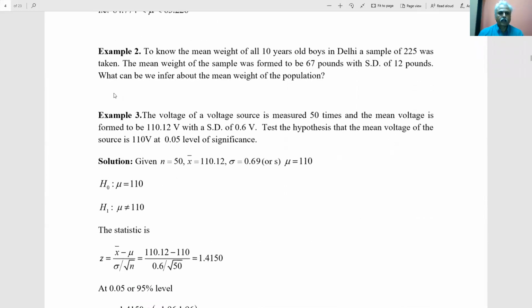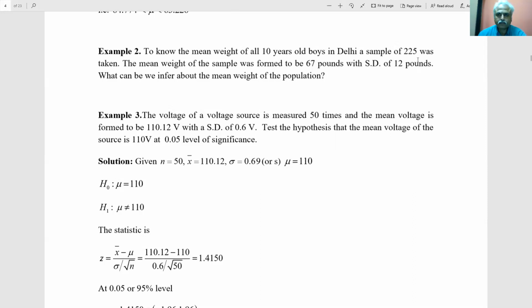Now, the second example: to know the mean weight of 10-year-old boys in Delhi, a sample of 225 was taken. That is, 225 boys of 10 years old were taken. That is, 225 becomes the sample size. In the whole of Delhi, there may be lakhs of boys of 10 years. All those lakhs of boys are the population. A sample of 225 is a small sample, although statistically it is a big enough sample. Out of 1 lakh we take a sample of 225, that is n equal to 225.